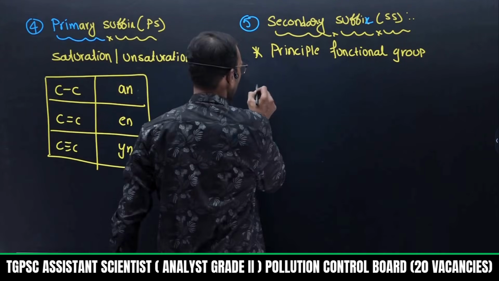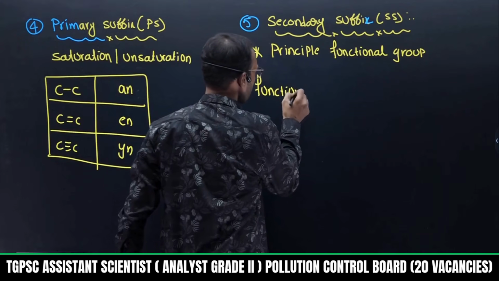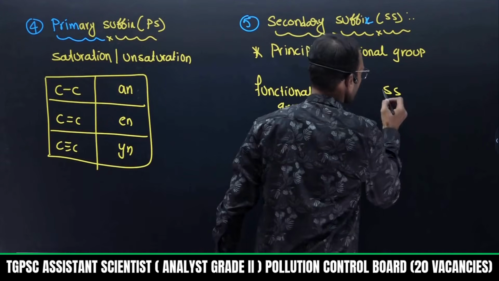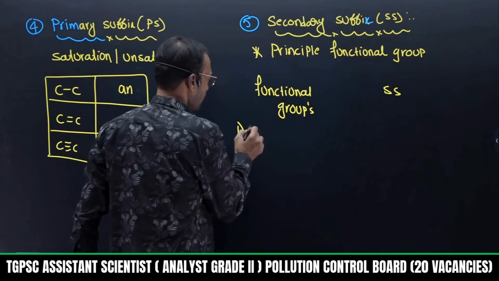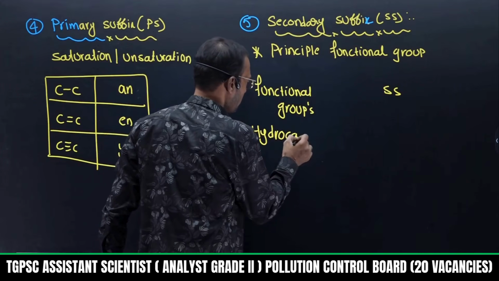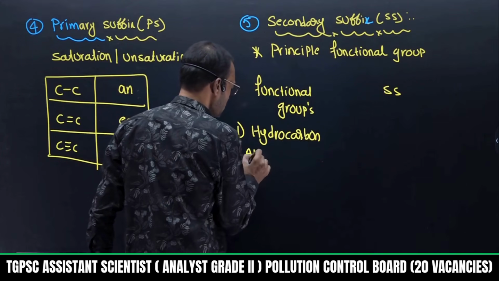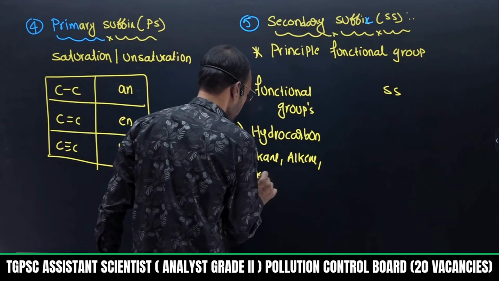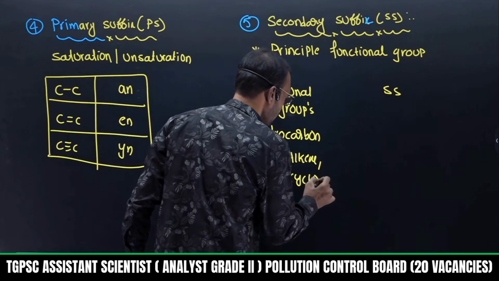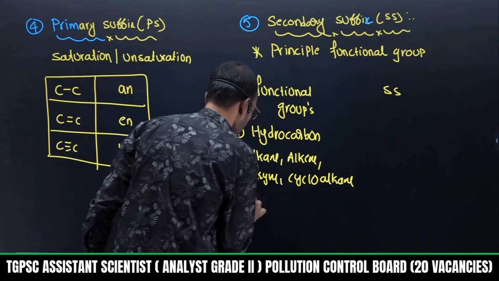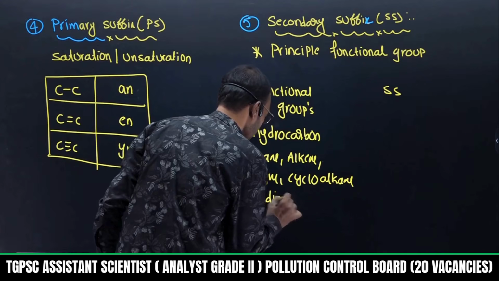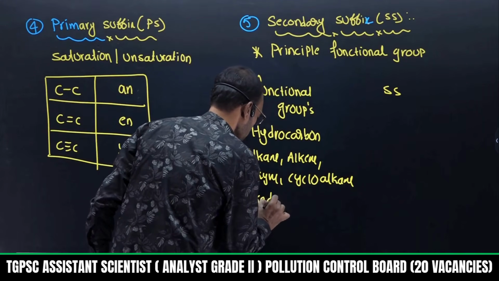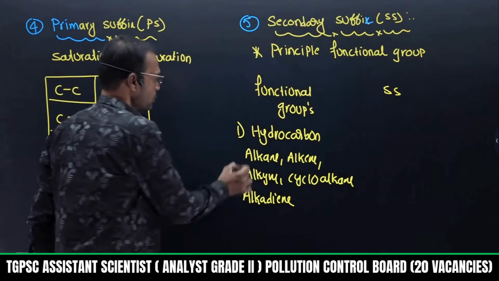Now, on the left side I am writing functional group, and here I am writing secondary suffix. So two columns you need to maintain. First one I am using is hydrocarbon. What are hydrocarbons? I can take alkane, alkene, alkyne, cycloalkane, alkadiene. These all are called hydrocarbons.